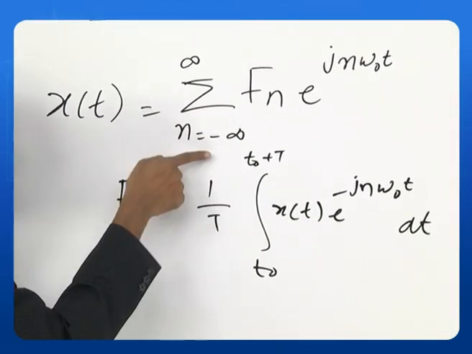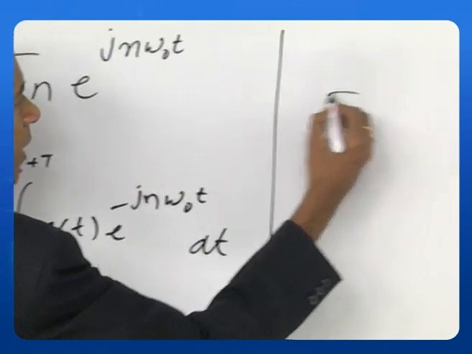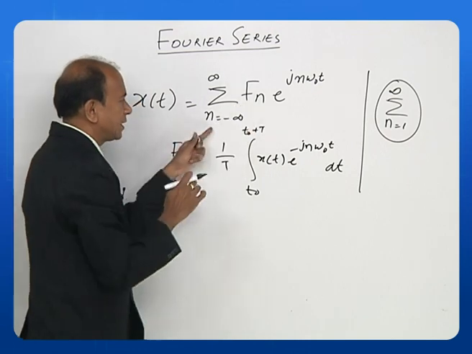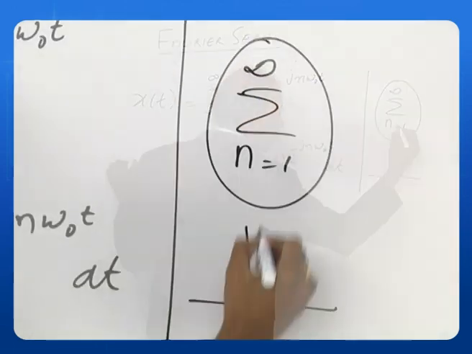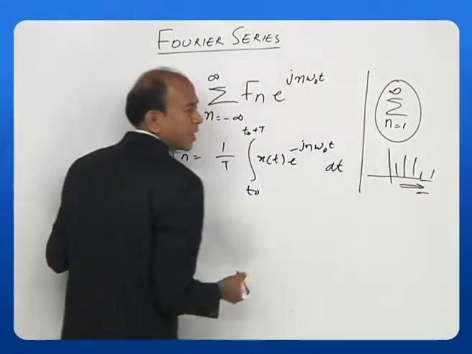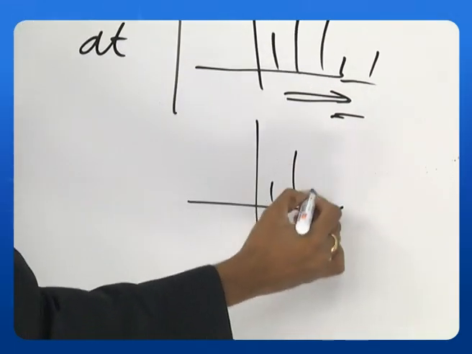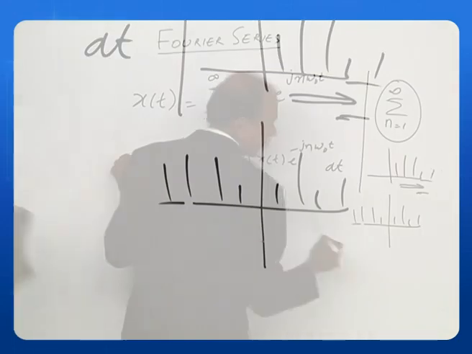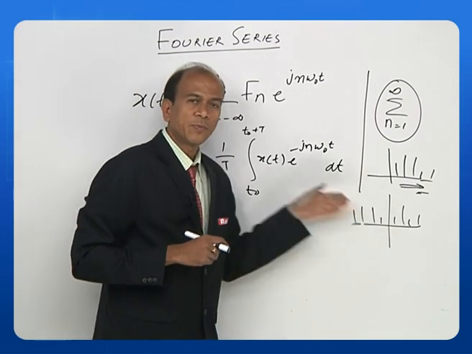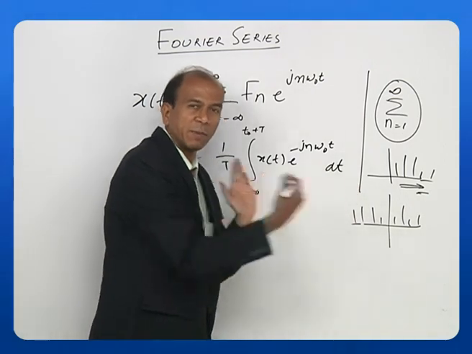As I said, this is from minus infinity to plus infinity. If you remember, the earlier summation was only from n equal to 1 to infinity, isn't it? So the difference between this and this is, if I take it on an axis, this type of representation exists only on this side. Whereas if I draw the spectrum of this, not only does it exist here, it also exists on this side, because the value of n is from minus infinity to 0, then from 0 to plus infinity. So it is a function which exists on both sides of the spectrum.